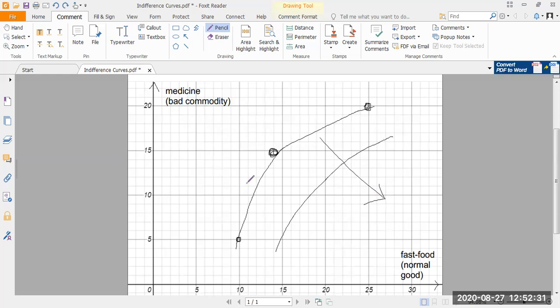And that is how you end up with an upward rising indifference curve, which in this case is shaped in this way, where I have fast food, the normal good, on the horizontal axis and medicine, the bad commodity, on the vertical axis.